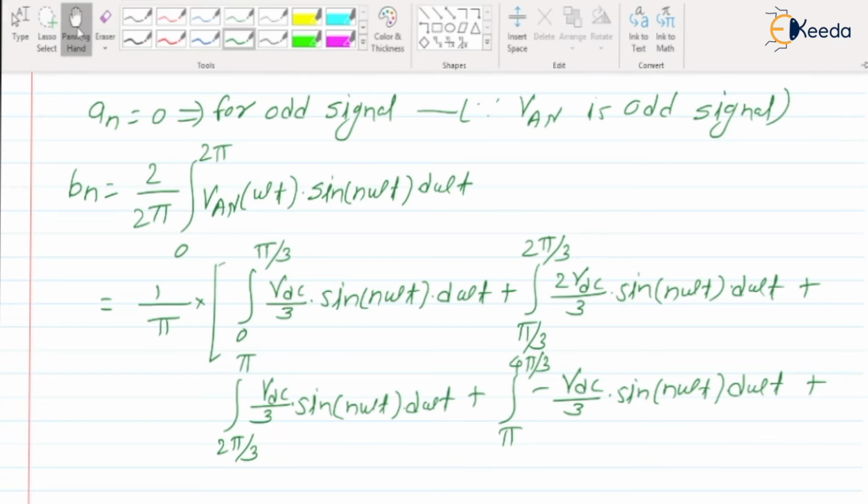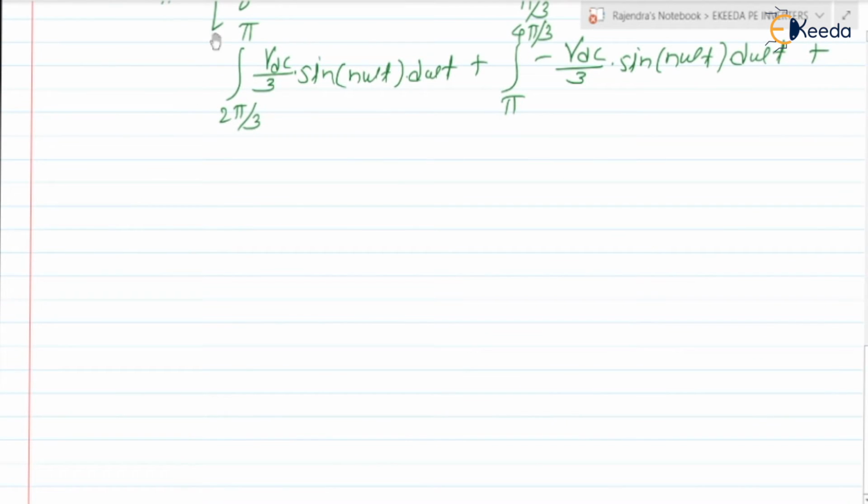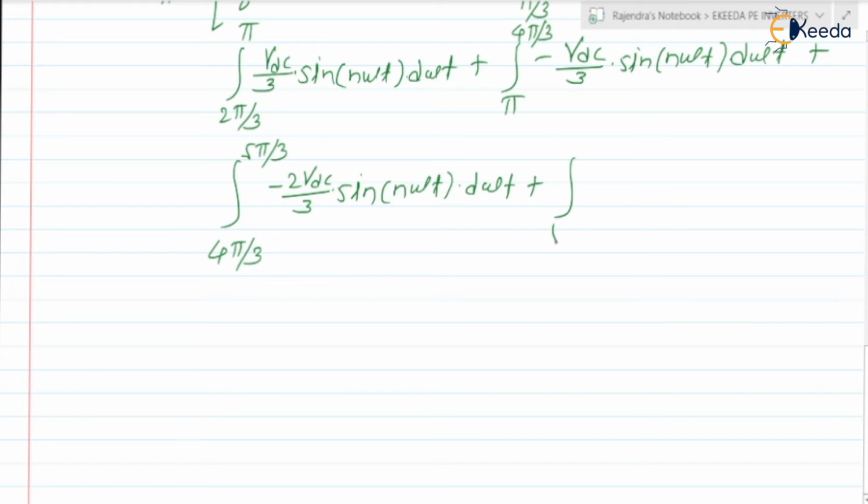the integration from 4 pi by 3 to 5 pi by 3. The value is minus 2 Vdc divided by 3 into sine of n omega T into d omega T, plus the integration from 5 pi by 3 to 2 pi.